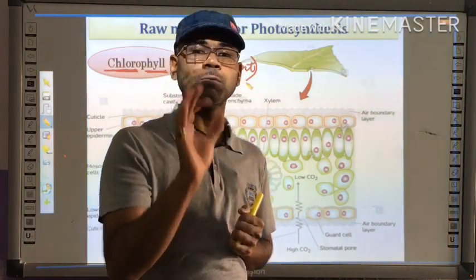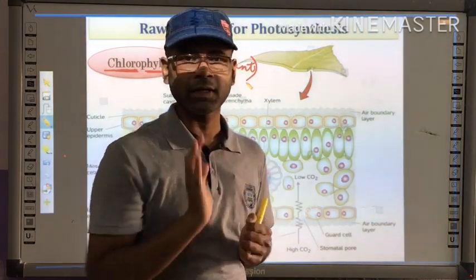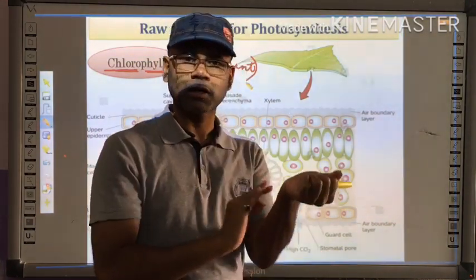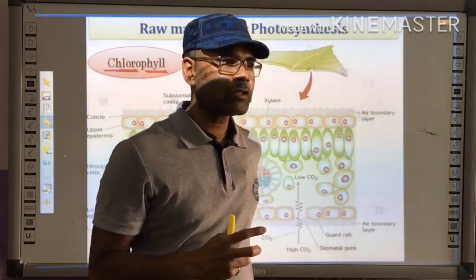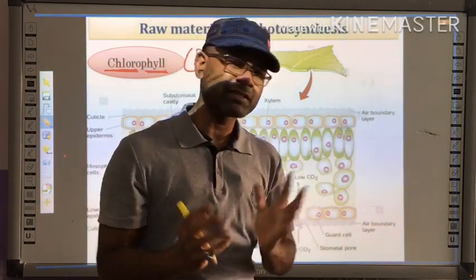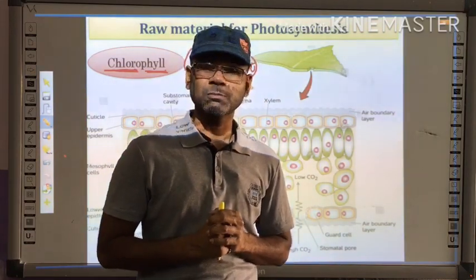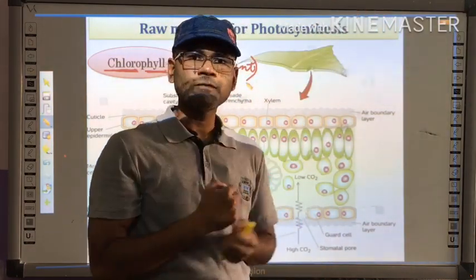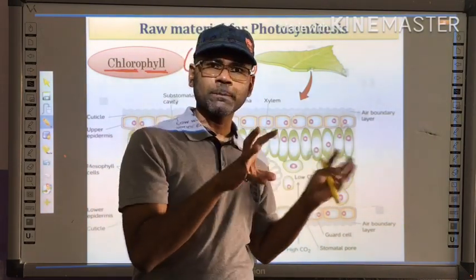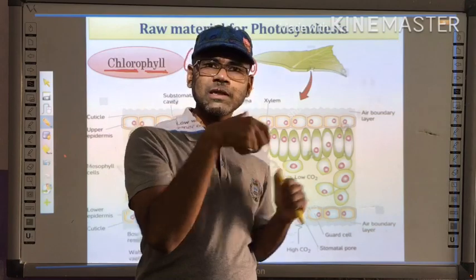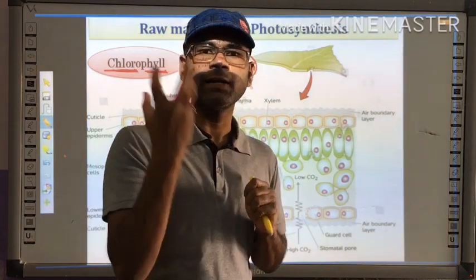That is hemoglobin, which provides the red color of the blood. So in the plants there is a pigment, or a group of pigments, and these pigments are responsible for trapping solar energy. If I compare this whole process to your kitchen, these chlorophylls are acting as your LPG gas cylinder.